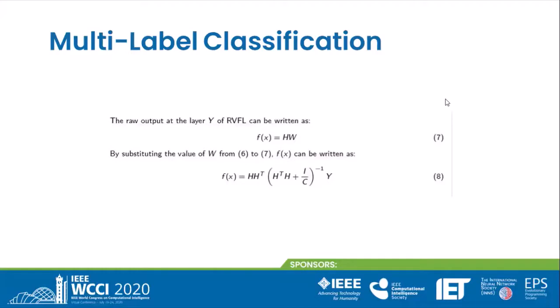At the output layer, the numerical outputs are computed using equation 7, and these numerical outputs are denoted by fx. This fx is computed using equation 8, where the value of W from equation 6 is substituted into equation 7, and fx can be written in the form of equation 8.